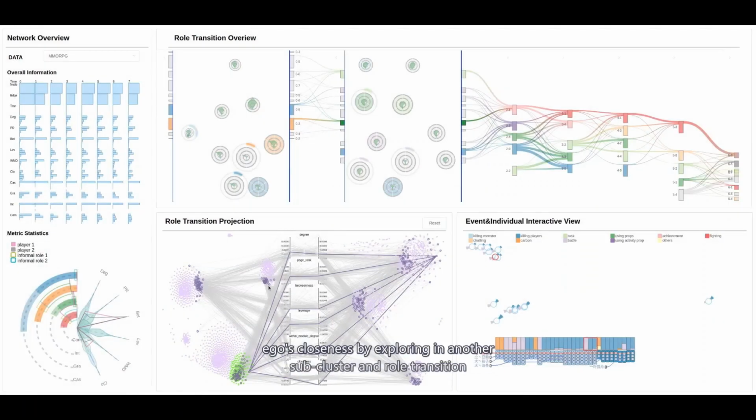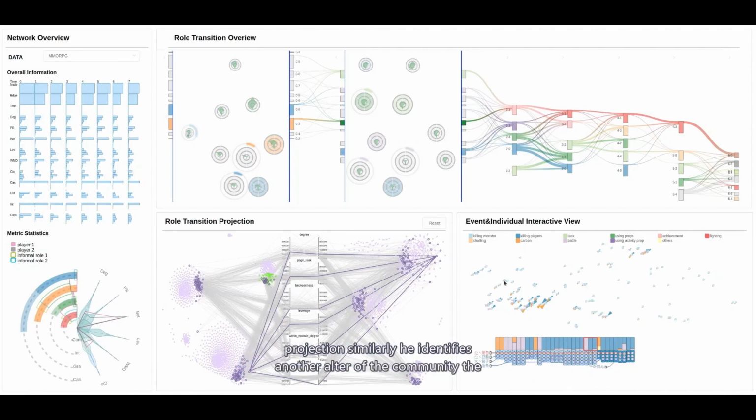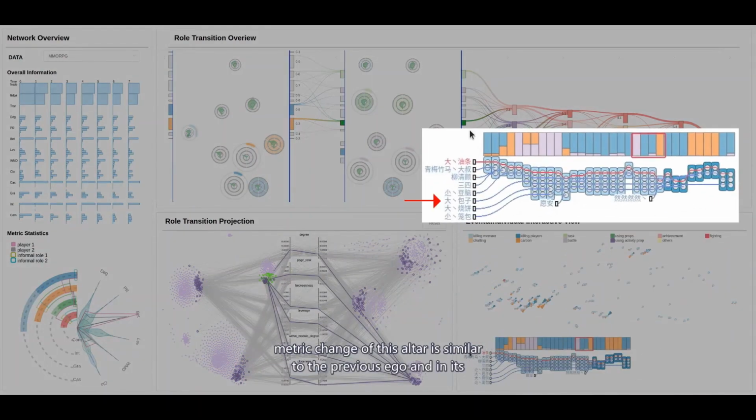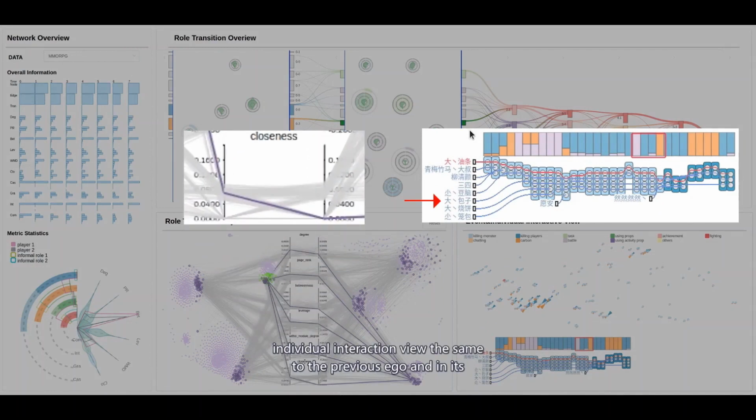By exploring another subcluster in the role transition projection similarly, he identifies another alter of the community. The metric change of this alter is similar to the previous ego, and in its individual interaction view, the same player P was offline when the shift in closeness metric occurs. Thus, the expert concludes that player P played the informal role that preserves community closeness.